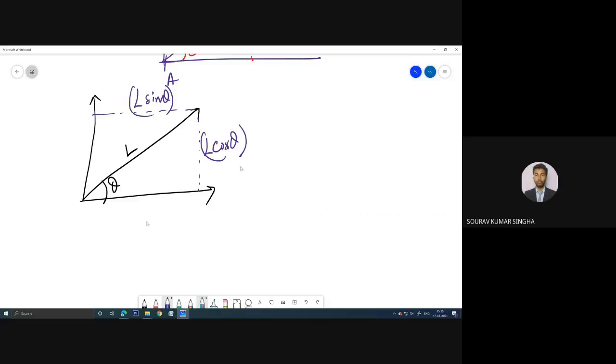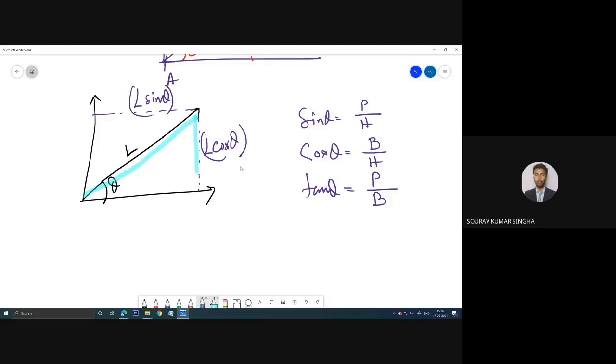Now why is it? Because we know sin theta equals perpendicular by hypotenuse, cos theta equals base by hypotenuse, and tan theta equals perpendicular by base. So if you consider this triangle, consider this one as x.